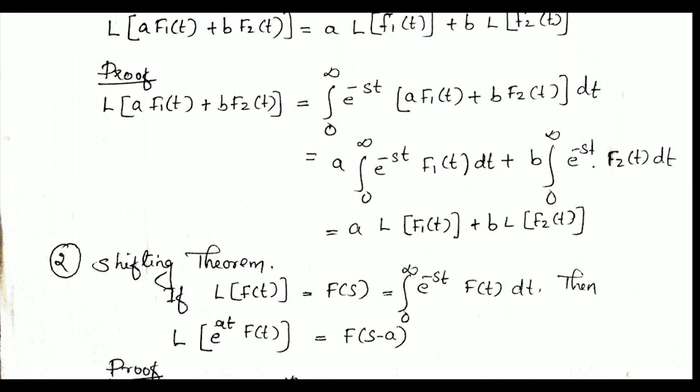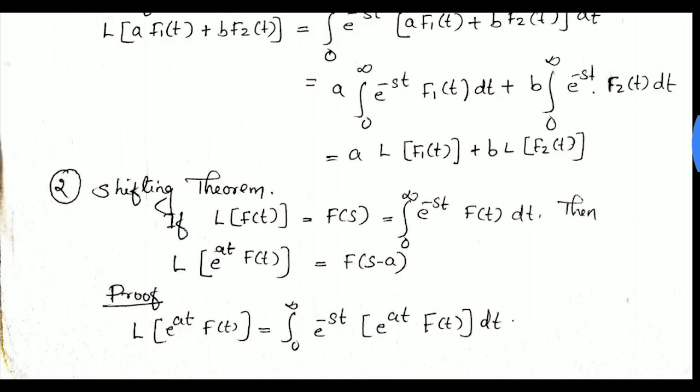Proof. L of a into f1 of t plus b into f2 of t, from the definition of Laplace transform, we can write integral 0 to infinity e raised to minus st into a f1 of t plus b f2 of t dt, which is equal to a into integral 0 to infinity e raised to minus st f1 of t dt plus b into integral 0 to infinity e raised to minus st f2 of t dt, which is equal to a into L of f1 of t, that is, integral 0 to infinity e raised to minus st f1 of t dt is the Laplace transform of f1 of t, plus b into L of f2 of t.